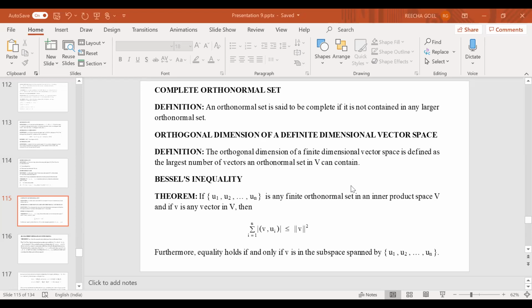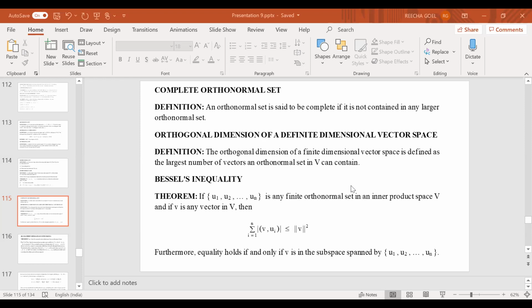Then we have the orthogonal dimension of a finite dimensional vector space. So, definition: the orthogonal dimension of a finite dimensional vector space is defined as the largest number of vectors in an orthonormal set. That is, it is of the maximum dimension. That is called the orthogonal dimension of a finite dimensional vector space.